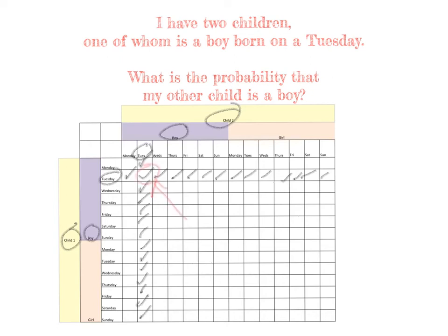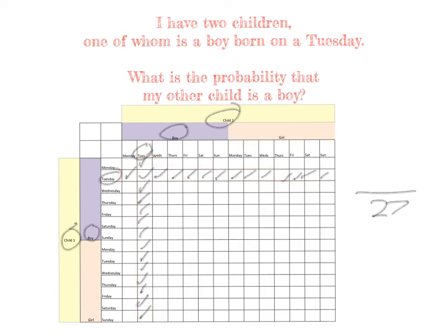And note that this one in the middle, this one here, is selected twice. Okay? But that doesn't matter. These are all conditions where I have a boy who is born on a Tuesday. So now I can just say, well, look, how many of these are there? And if I count them up, then there's 14 across, okay, and there's 14 down, but I've counted this one in the middle twice. So actually there are 27 distinct ways that one of my children can be born on a Tuesday.